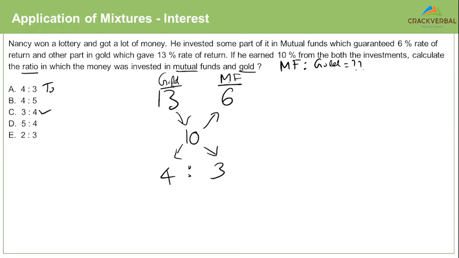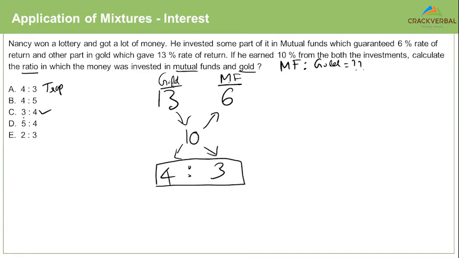The trap answer here is 4:3 for people who just get excited looking at 4:3 and mark A. You have to be careful about what is asked. And what is asked is mutual funds is to gold, not the other way around.